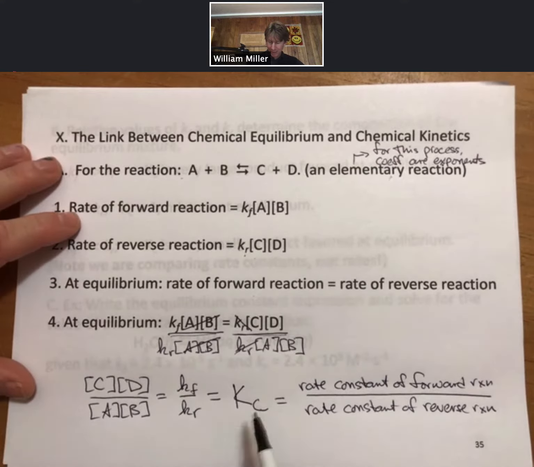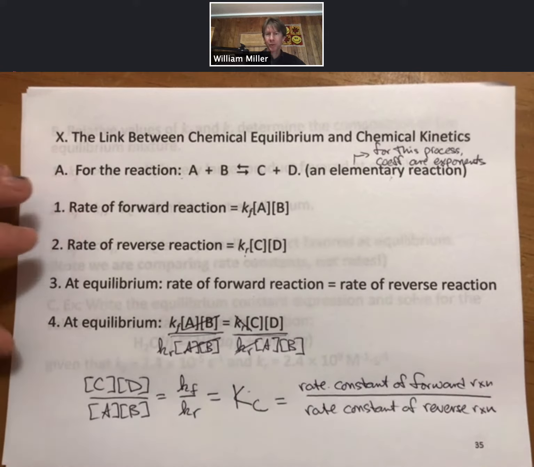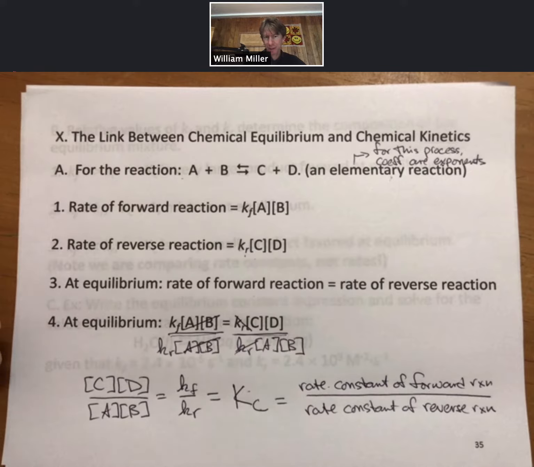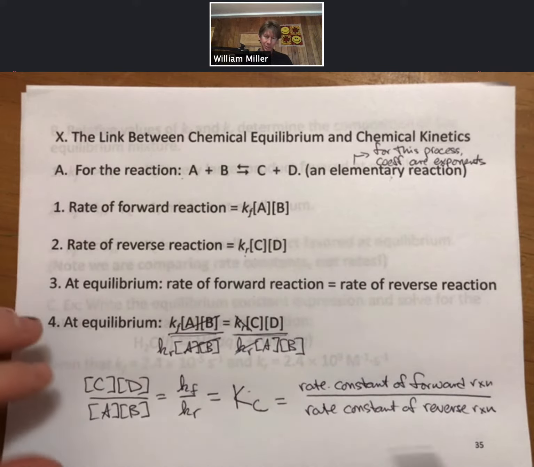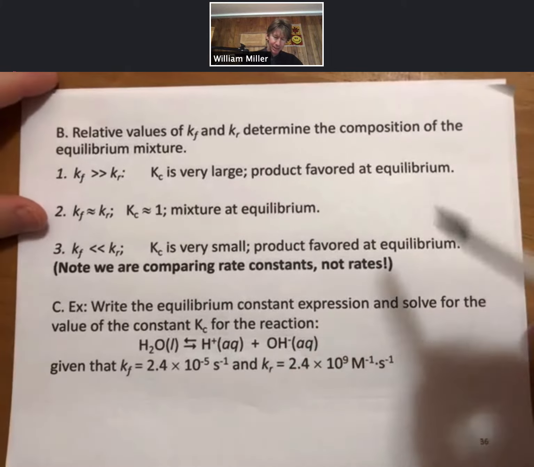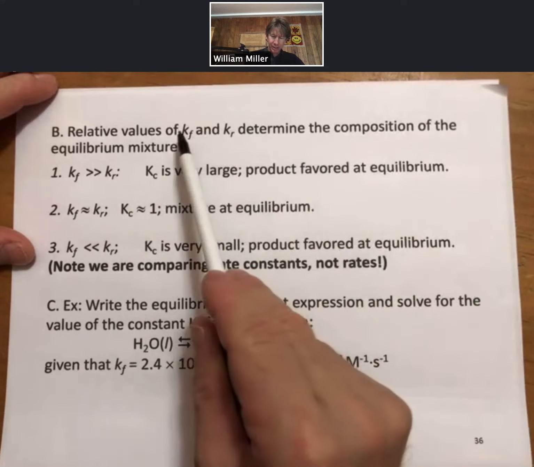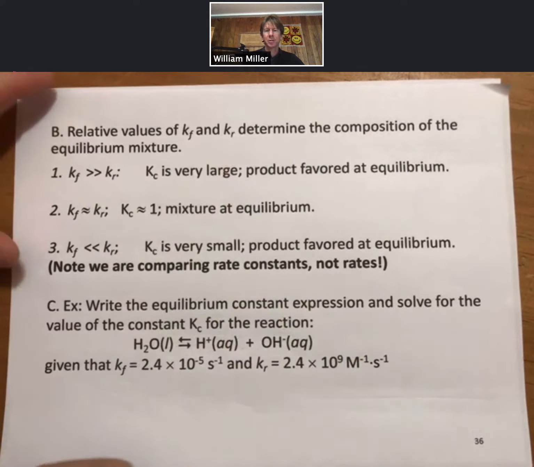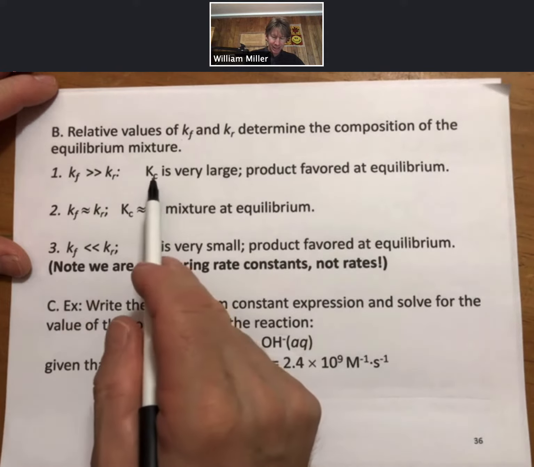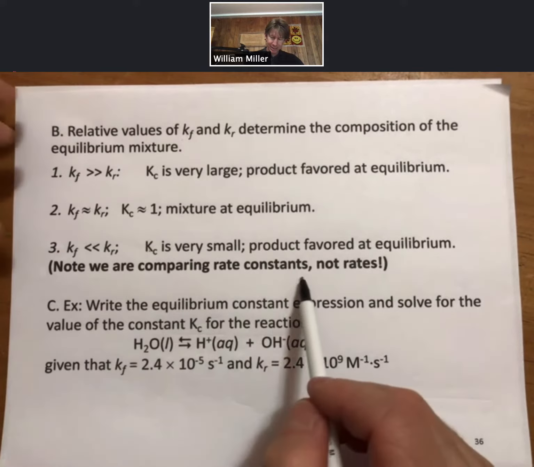Which means that if Kc is very large, then the rate constant of the forward reaction is much larger than the rate constant of the reverse reaction. And that's one of the relationships between chemical equilibrium and chemical kinetics. And like I just said, the relative values of the rate constant for the forward and reverse reactions determine the composition of the mixture. And Kc's value is related to rate constants.